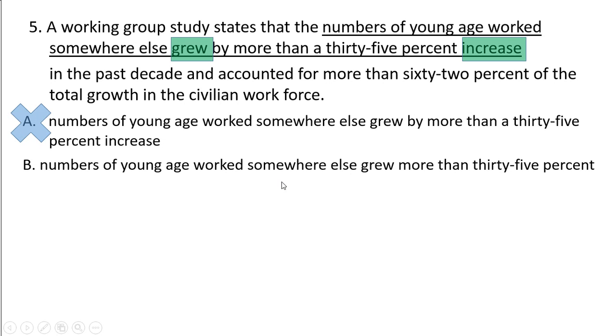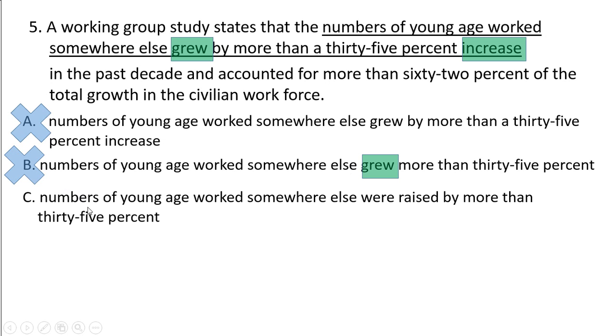Let's talk about B: numbers of young age worked somewhere else grew more than 35%. Same problem. The percent is not grown, but it is increased. So the rule for percentages, when the number changes, is that the correct verb should be increased, not grew. Remember, in GMAT such sense is checked: grow, increased, raised. And remember, when we talk about a particular number, it can be greater or less. But once the number changes, in that case only increase is the correct word, right? Grow means it keeps on changing, the complete change we use for grow.